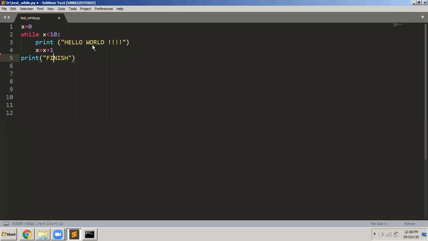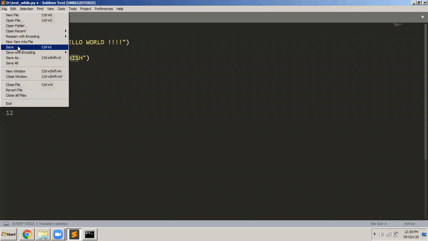Can somebody tell me what will happen if I do this? Can you just imagine? If I write this print finish also in the body of the loop, what will happen is in every iteration of the loop, it will display hello world also. And since print finish is also part of the while loop because it is written one tab space inside, it will even display finish here.